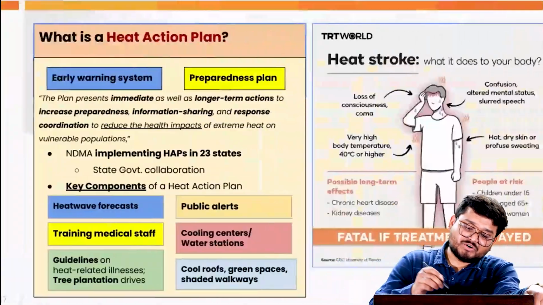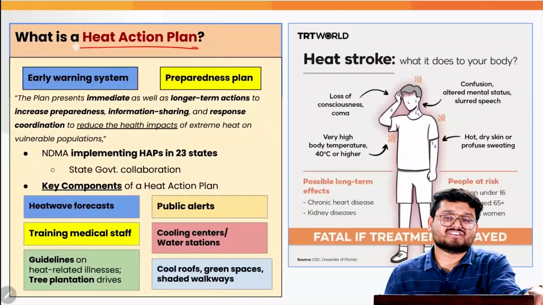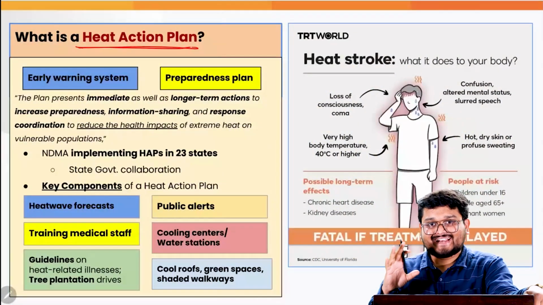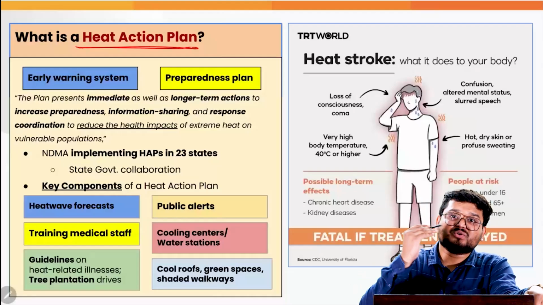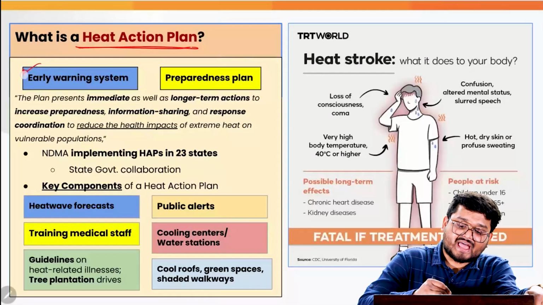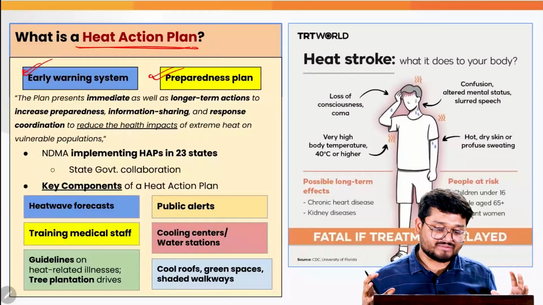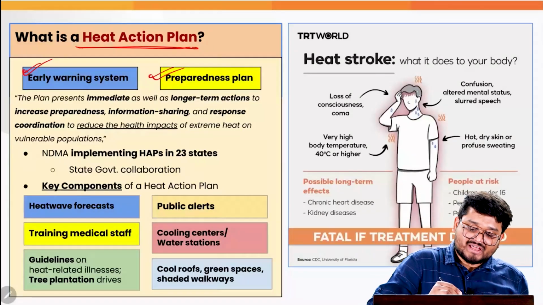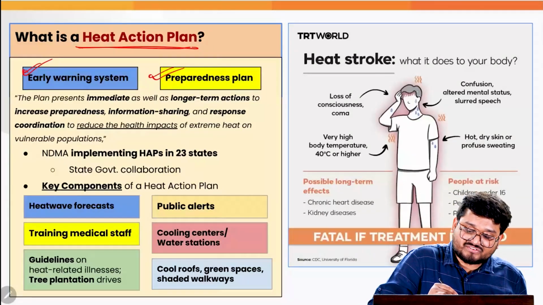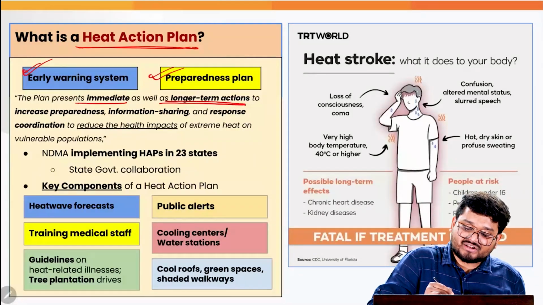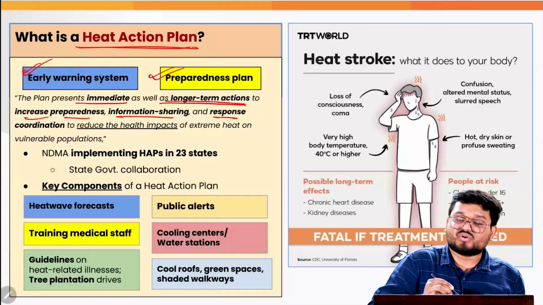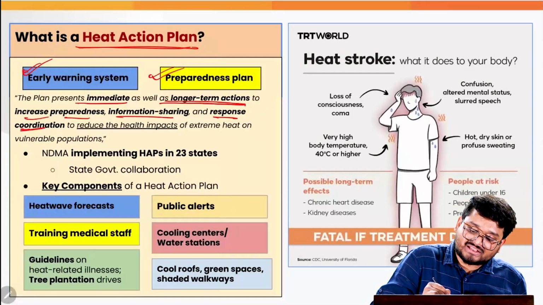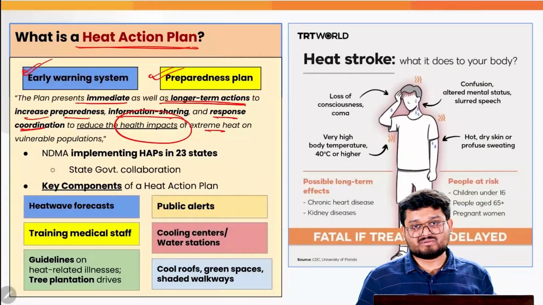And that is where we need to understand what a heat action plan is. Now we know that a heat action plan is trying to give us an early warning system and a proper preparedness plan. According to government documents, this heat action plan presents immediate as well as longer term action to increase preparedness, information sharing and response coordination to reduce the health impacts of extreme heat on vulnerable populations.